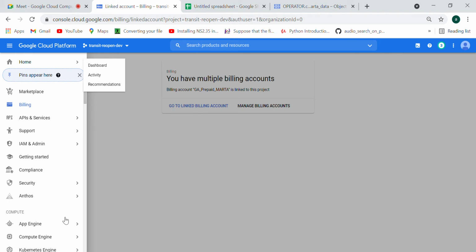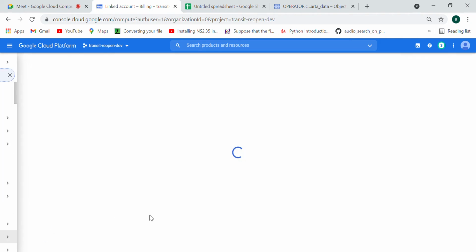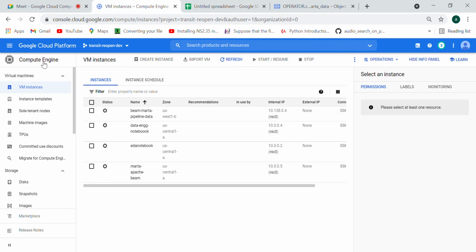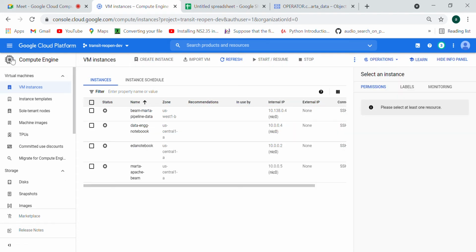So let's start with the new service, Compute Engine. I will take 5 to 10 minutes more only, and then tomorrow we'll discuss it further. This Compute Engine, as I said, what do we mean by Compute Engine? Compute Engine means the processor that you need.